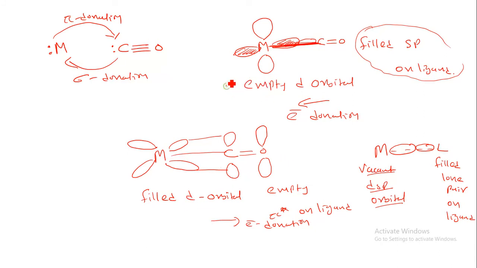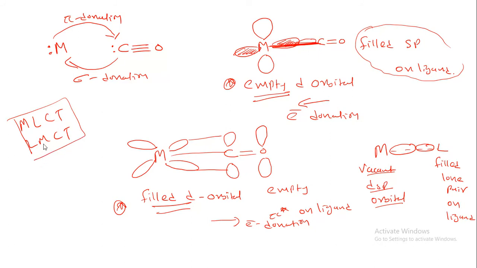First of all, that is an empty d orbital, now it is considered as a filled d orbital. This filled d orbital gives the electron to the empty orbital. This is from the metal to the ligand, and this is from the ligand to the metal. So there will be two transitions that can take place. Let us understand MLCT, metal to ligand charge transfer, or LMCT, ligand to metal charge transfer. Via this formation you can have bonding between the metal as well as the ligand.